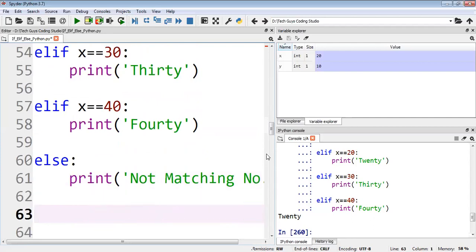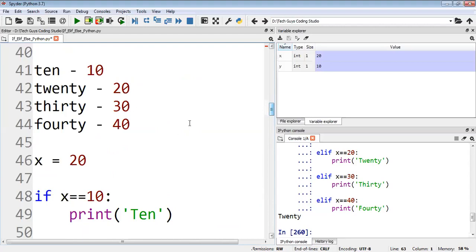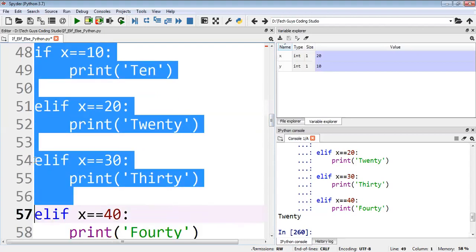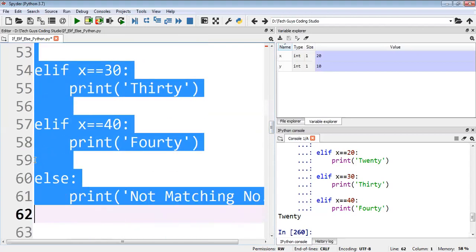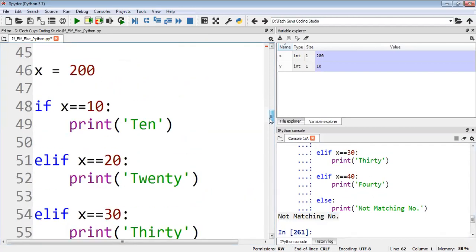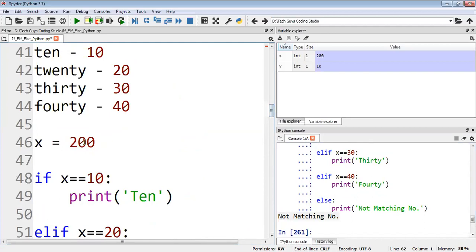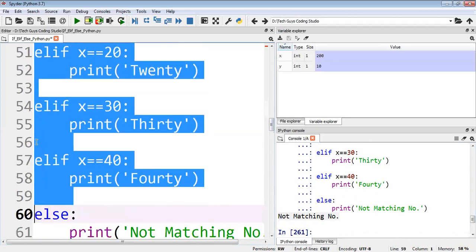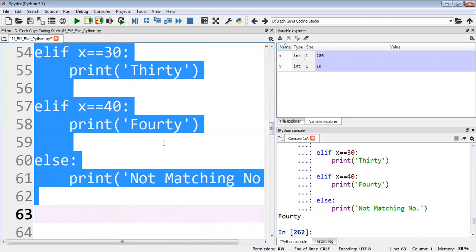So if I give 200, we do not have 200, so it will take the last one, see, not matching, it means this statement will execute. If I give 40 or 30, okay, if I give 40 this time and execute this code, we'll get the output 40.